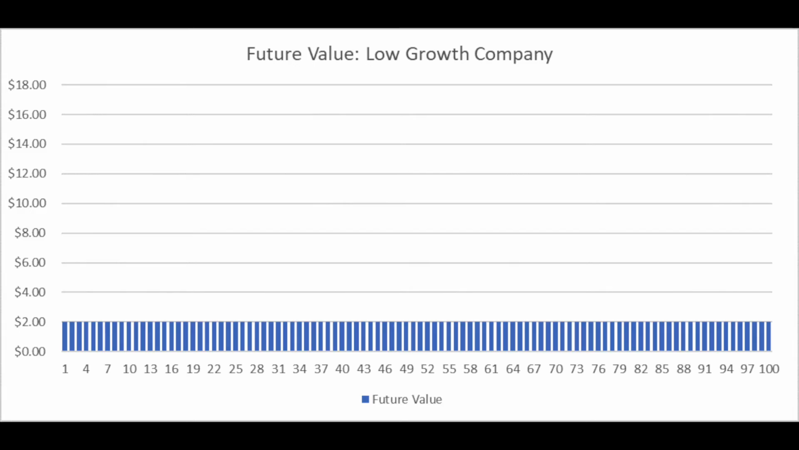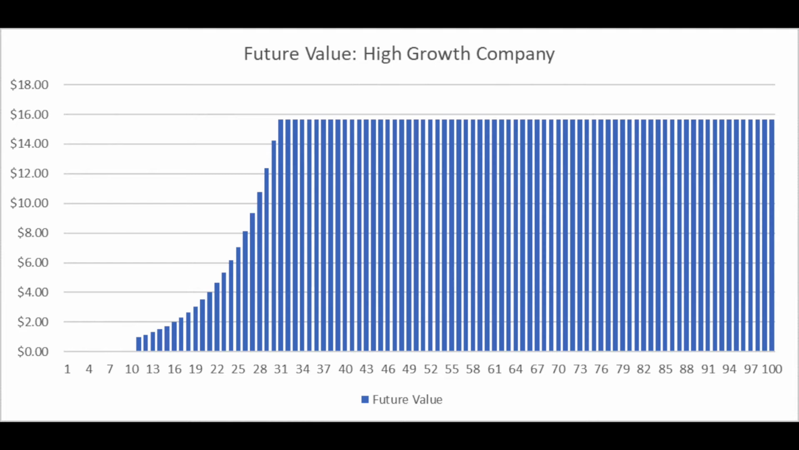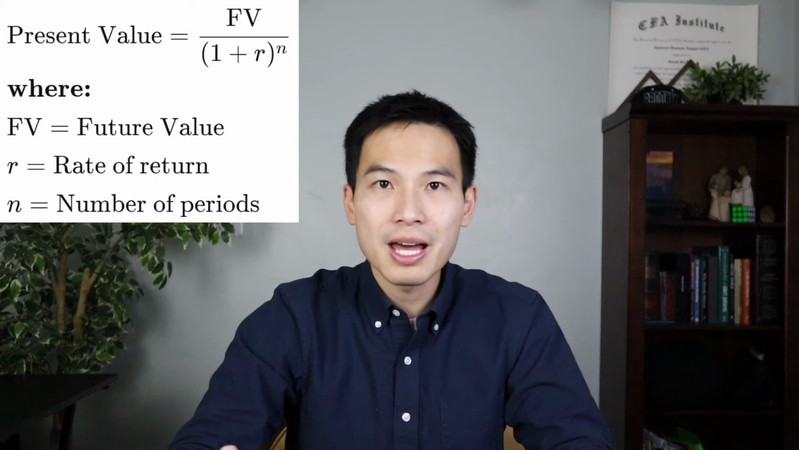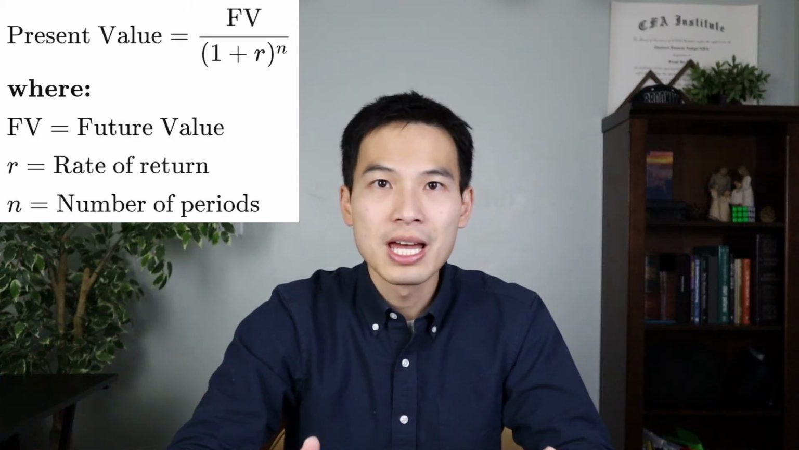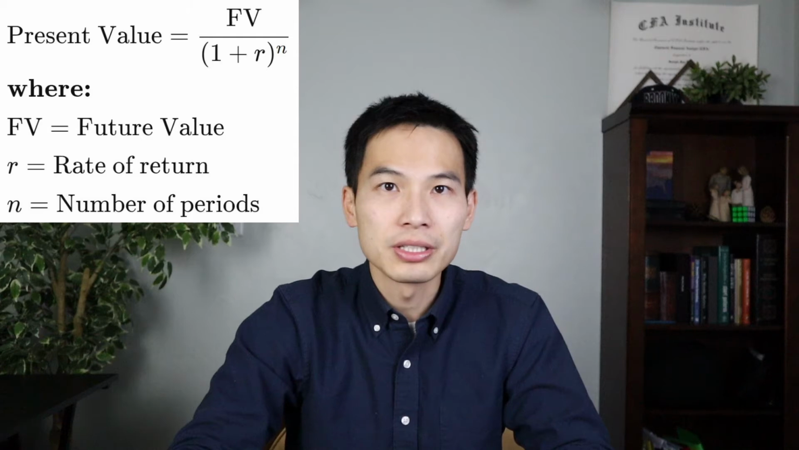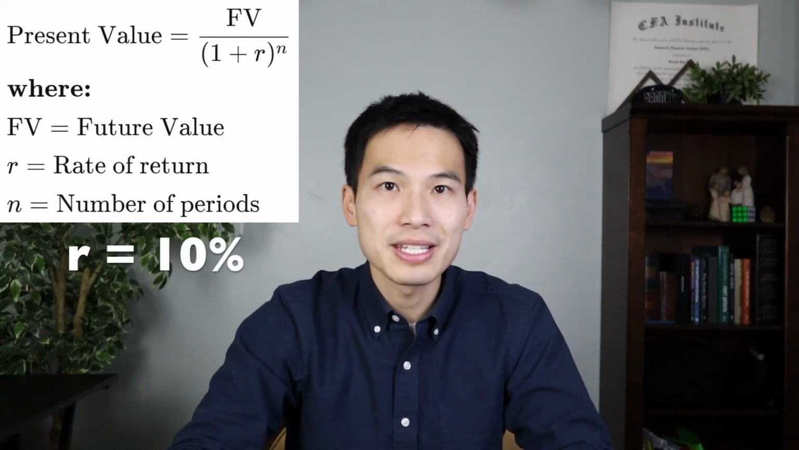Examples. We have a low growth company that produces $2 cash flow every year in the future for 100 years. On the other hand, we have a high growth company that produces no cash flow for the first 10 years. Then it produces $1 of cash flow at year 11 and grows that cash flow to about $16 a year in year 31. Then the cash flow reaches a steady state of about $16 a year until year 100. How do we value these two companies? We first discount back the future value of cash flow to the present by discounting it at a discount rate every year. For simplicity, we'll use a 10% discount rate.